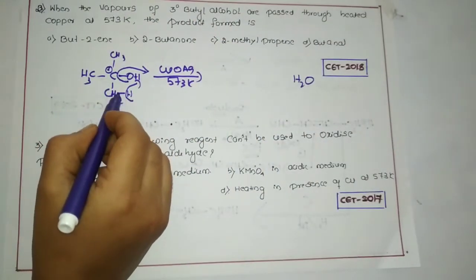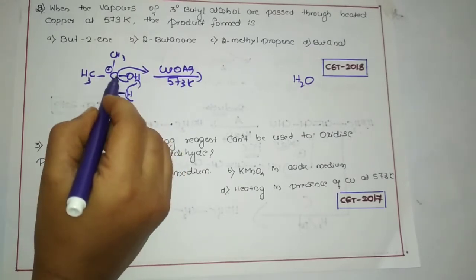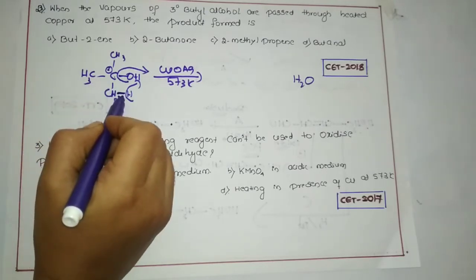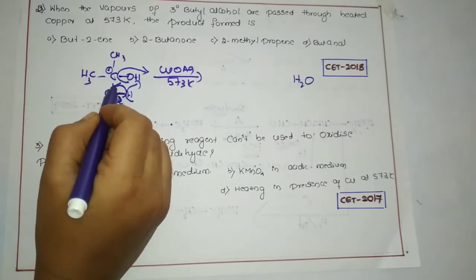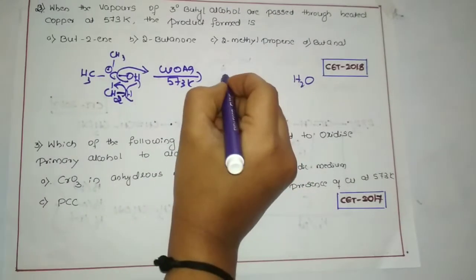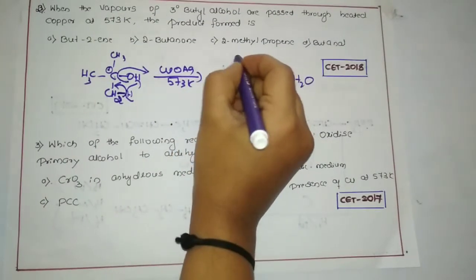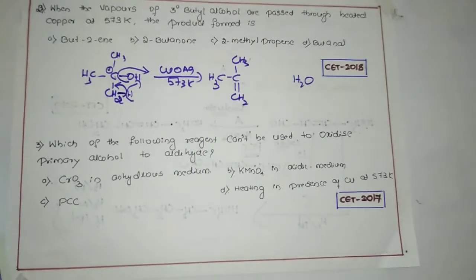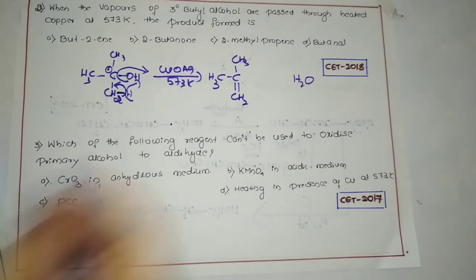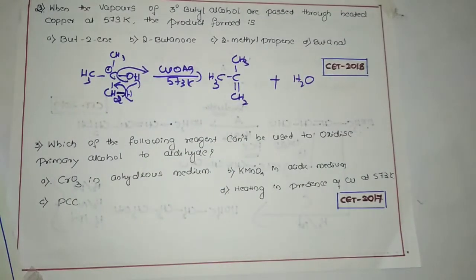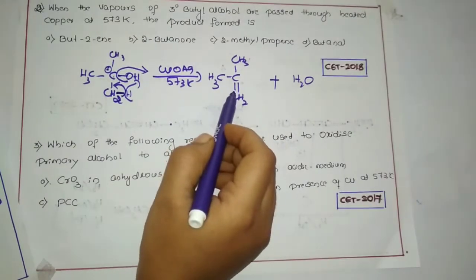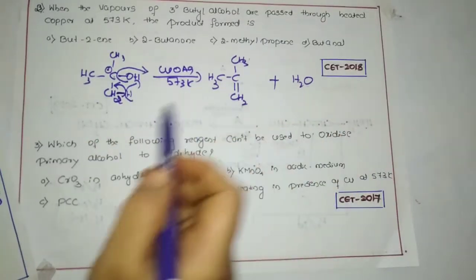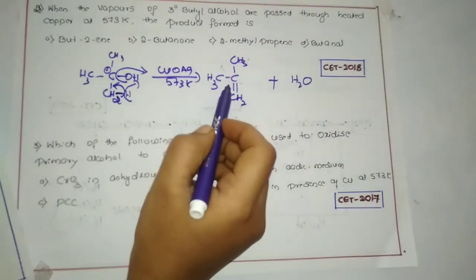So when we have CH2 with a bond, the free electrons over here, and the carbon is having a positive charge, we need to satisfy the electrons, so these bonded electrons will jump over here. So that gives CH3 over here, double bond CH2. So this is the compound we are going to get. So we got an alkene here, and this process is called dehydration. The removal of a water molecule takes place to give the respective alkene.